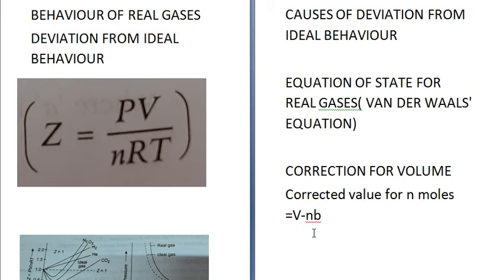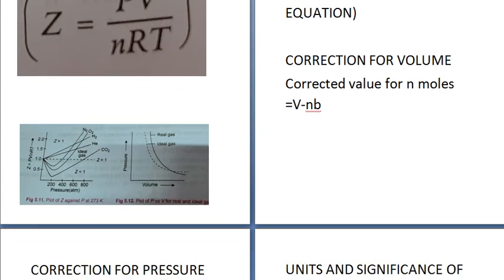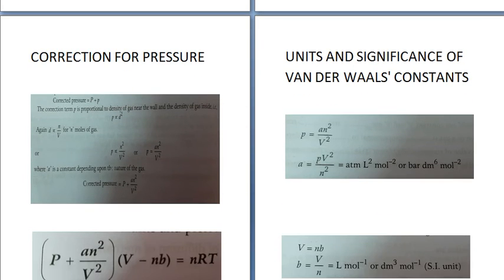Therefore, the corrected volume for n moles of a gas is given by V minus nb, because V is the total volume in the container, and from that total volume, there is a particular volume which is occupied by the molecules, and only in the remaining volume can the gas molecules move about. So the corrected volume is V minus nb.